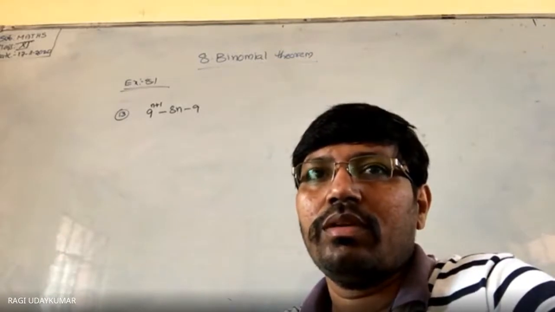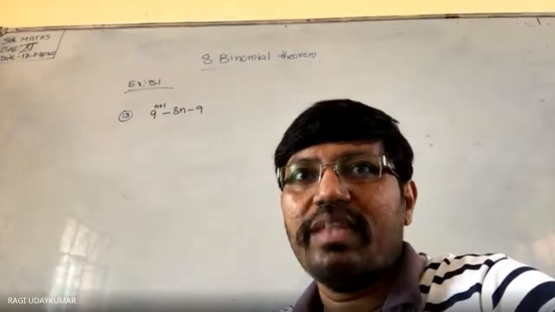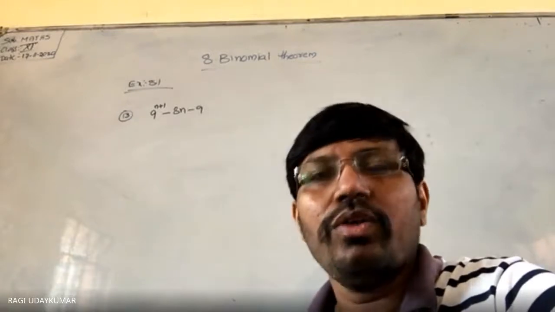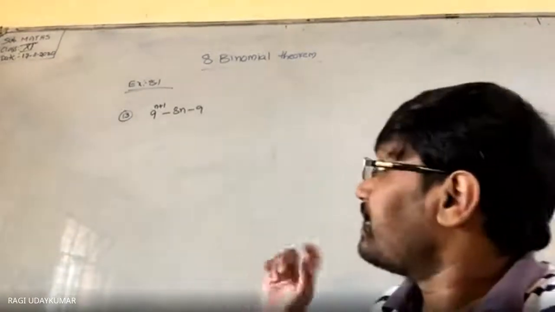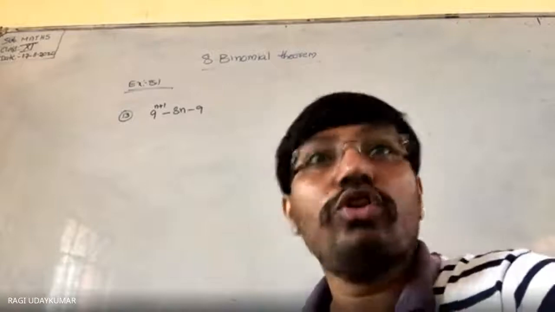So we can write 9 to the power n plus 1 is equal to 1 plus 8 whole to the power n plus 1. Yes, so 1 plus 8. Yes, very good. So you can write 9 as 1 plus 8 whole to the power of n plus 1.